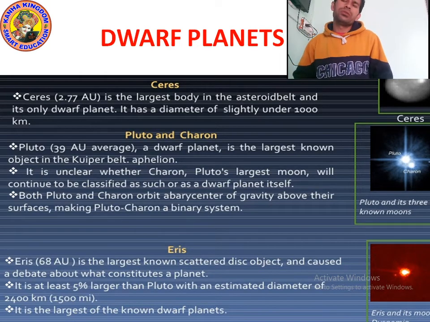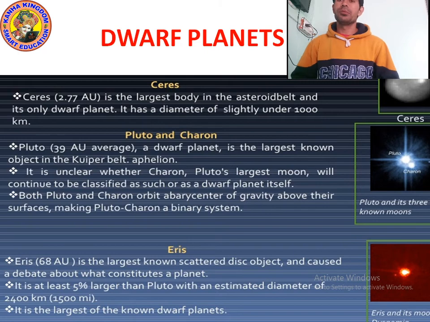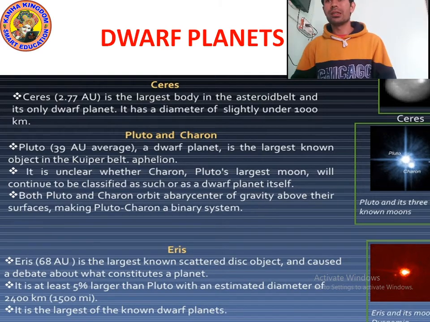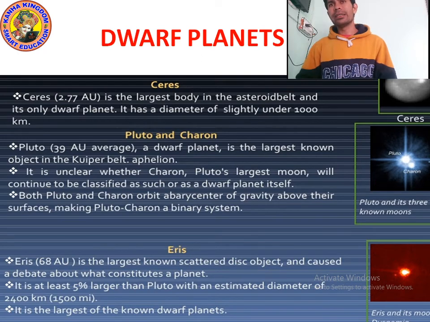The first picture looks like the moon. Maybe the picture is small on your mobile, but if you zoom in on the screen, you can see the picture clearly. The first planet's name is Ceres. Ceres is a dwarf planet. And Pluto and Charon are also dwarf planets. You can see them actually looking like a light bulb.